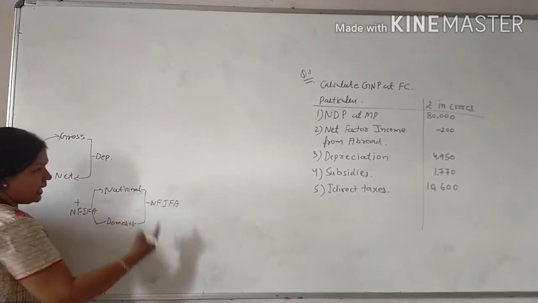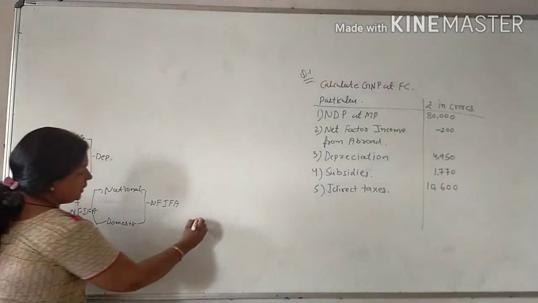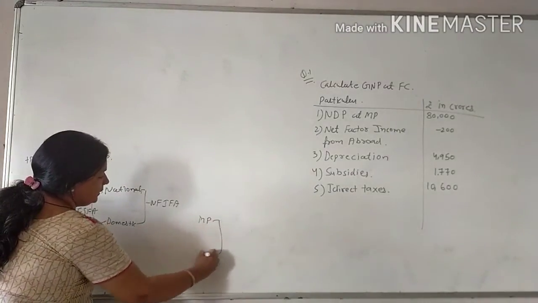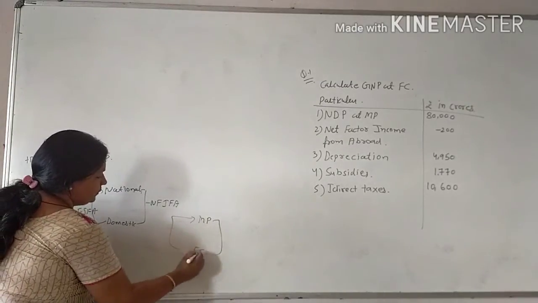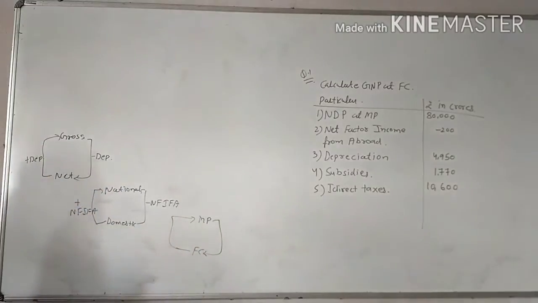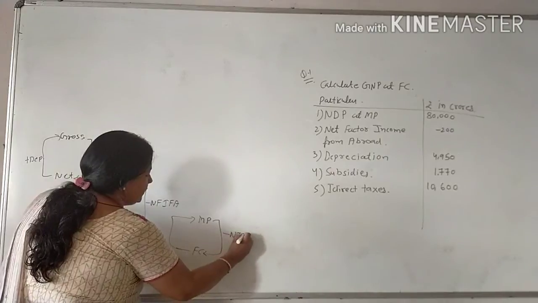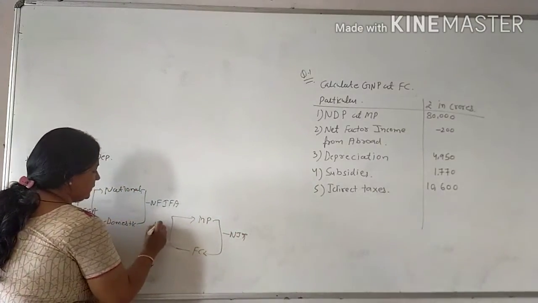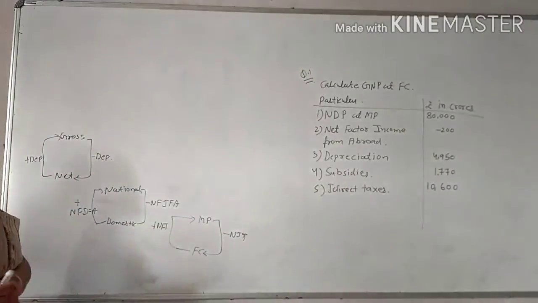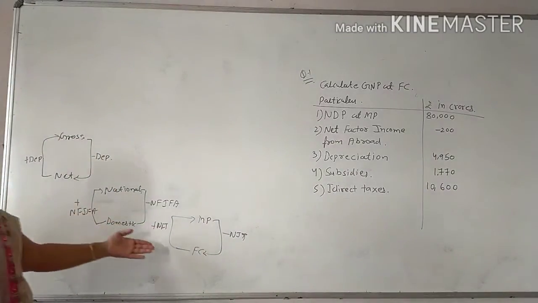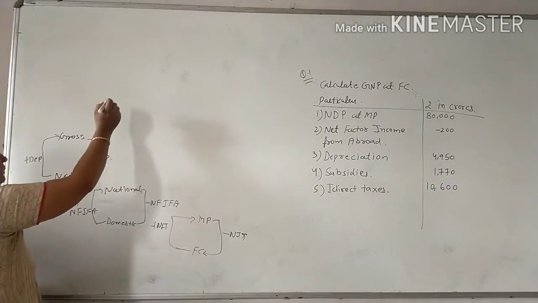Clear? Now the last concept is market price and factor cost. So here, market price and factor cost, minus NEIT, and here plus NEIT. What do you mean by the NEIT? Net indirect taxes. It means indirect taxes minus subsidy. Fine. Now finally we do the sum.